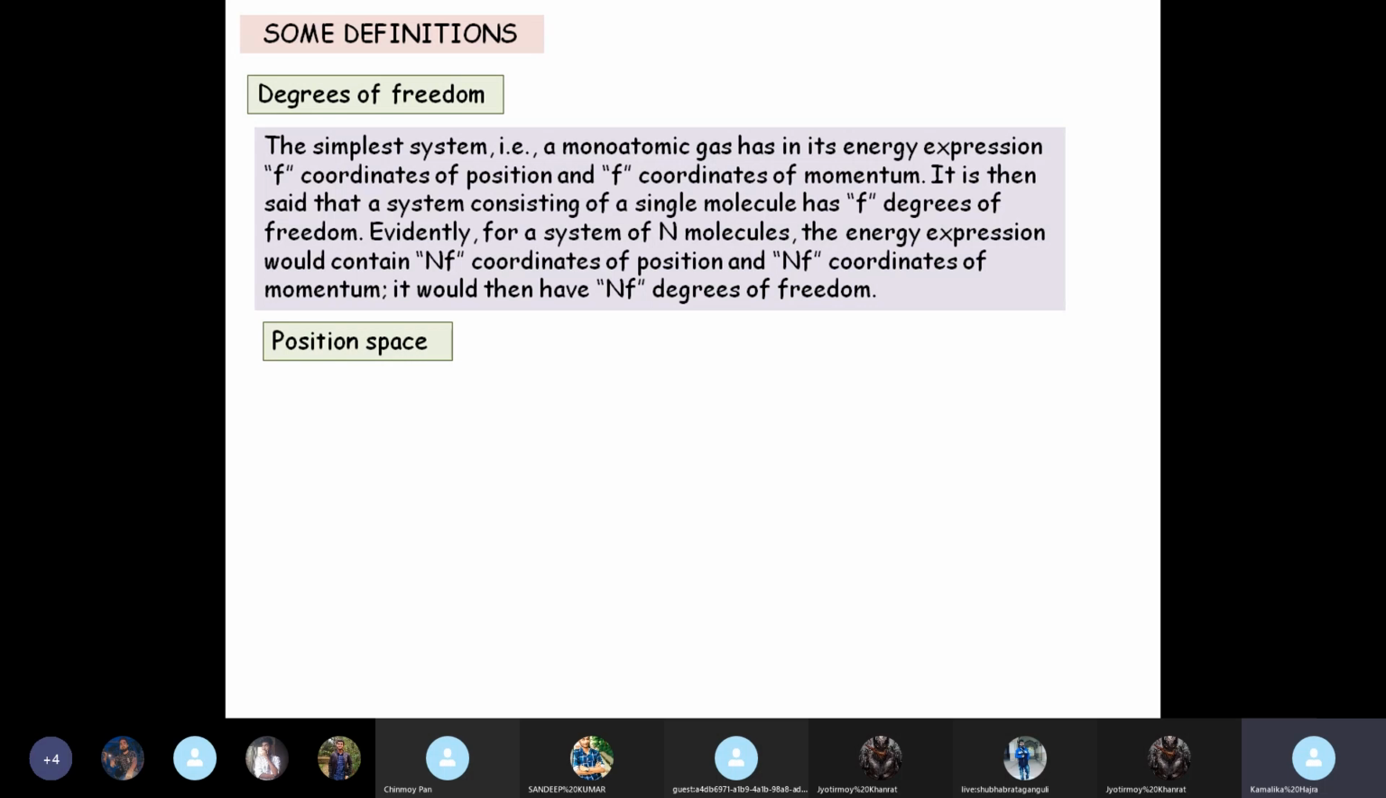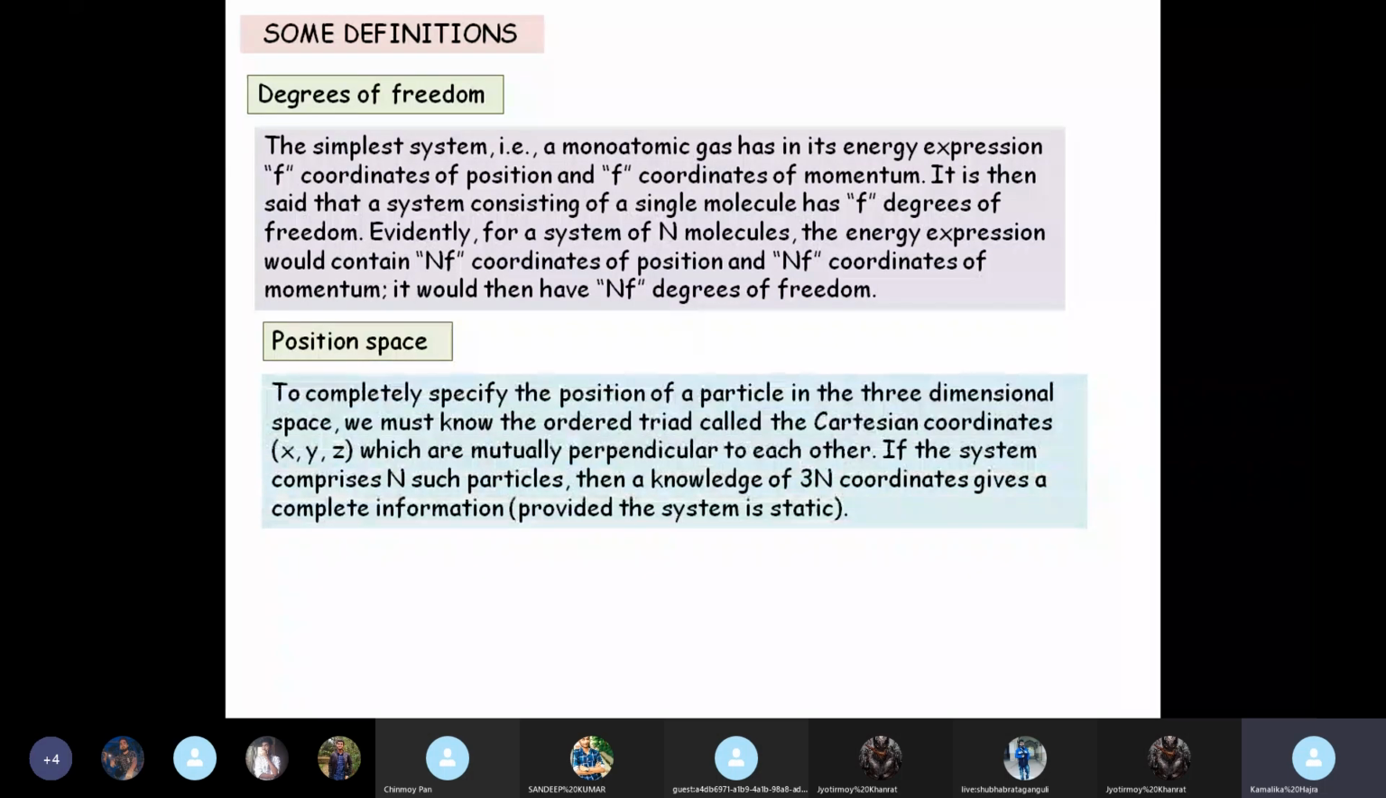So the first of the spaces is this position space, and you are all acquainted with the position space. We have been working in the position space from our first semester, when we started vector analysis in Cartesian coordinates, and then we moved to curvilinear coordinates. So all of you know what a position space is. To completely specify the position of a particle in the three-dimensional space, we must know the ordered triad called the Cartesian coordinates x, y, z, which are mutually perpendicular to each other. So this all of you know.